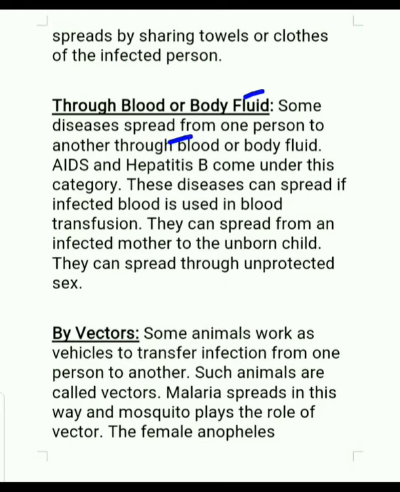Next one is through blood and body fluids. Some diseases spread from one person to another through blood or body fluids. AIDS and hepatitis B come under this category, and these diseases can spread even if infected blood is used in blood transfusion. They can spread from an infected mother to the unborn child also. They can spread through unprotected sex also. These are the ways by which blood or body fluids are transferred from one person to another.